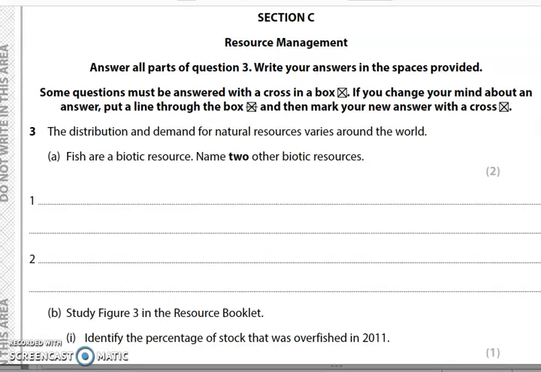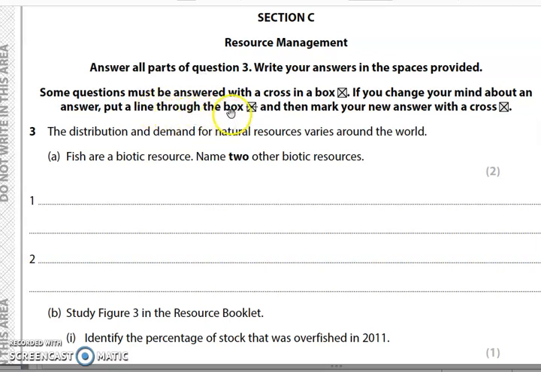Looking at the resource management section from paper 2. As with weather, this is in two different parts. You will all answer question 3, and you can see that it tells you this here. And then you will select from either question 4, which is based on energy, or question 5 based on water. As we've studied energy, then it will be the energy question, which should be question 4.